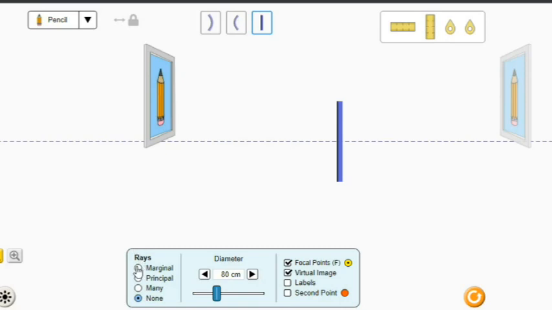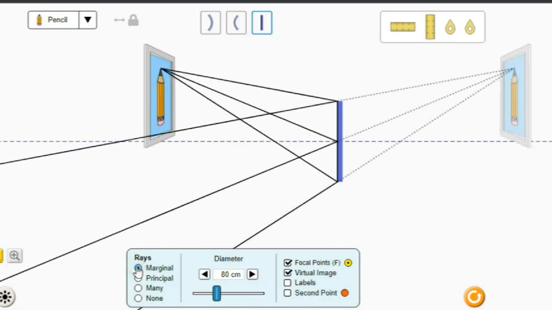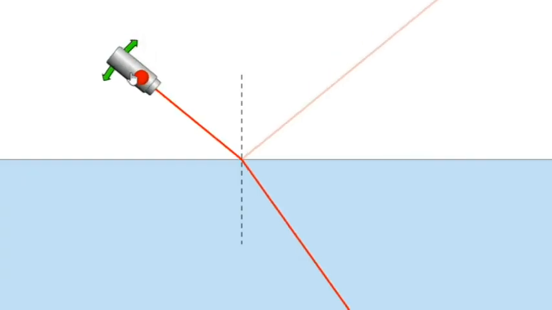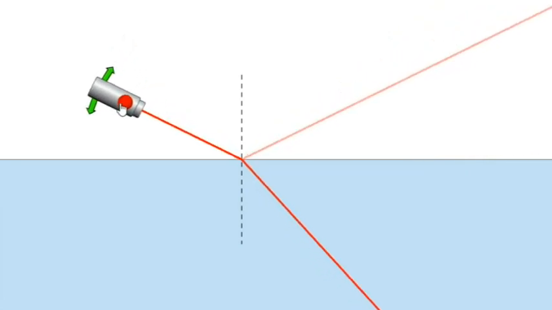Reflection and refraction. Reflection and refraction are fundamental concepts in the study of optics. They describe how light interacts with surfaces and changes direction as it passes through different media.